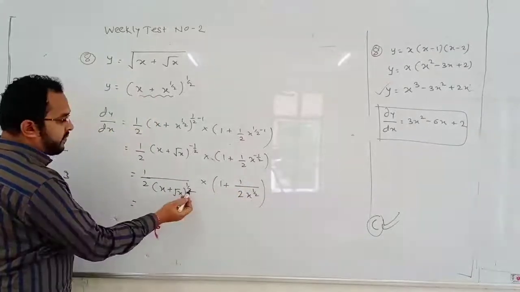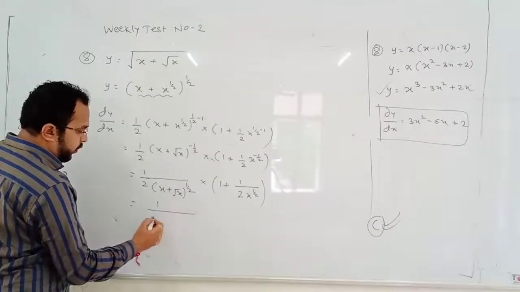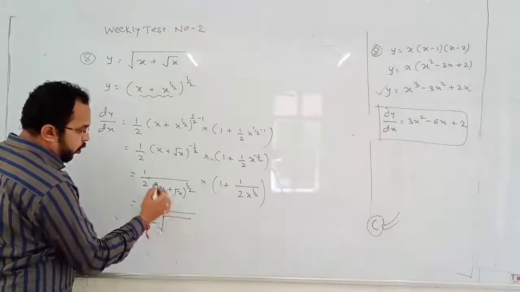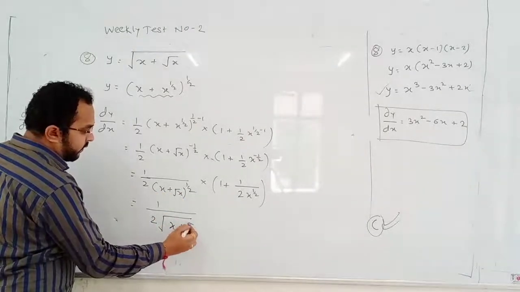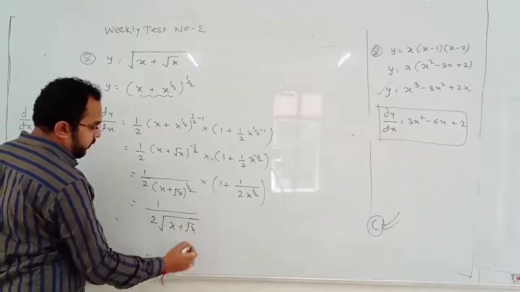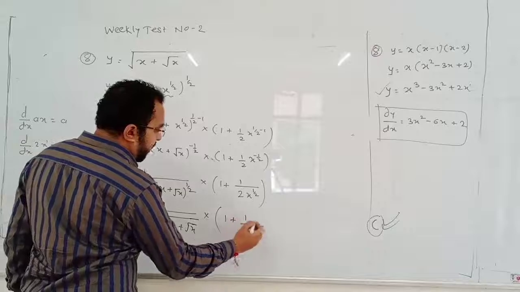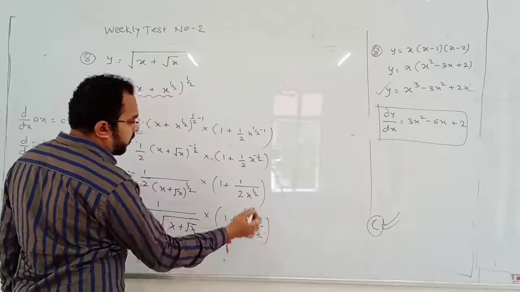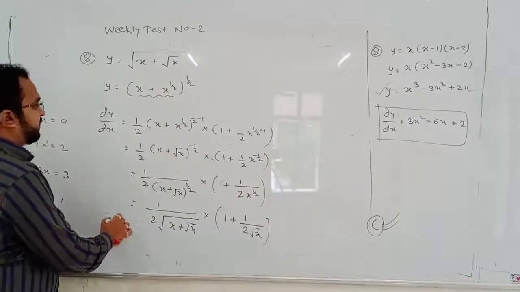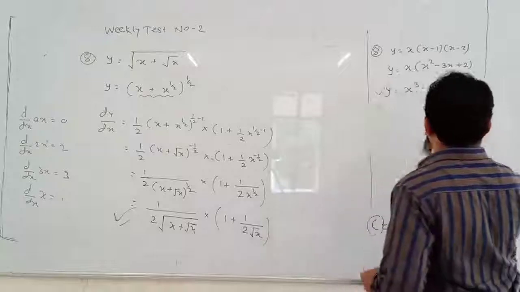Okay. What is meant by power half? Power half means square root. So it will become 2 square root, whole power half, right, x plus root x, multiplied by 1 plus 1 upon, what is meant by power half? Here also square root. So this is your answer. Next question.